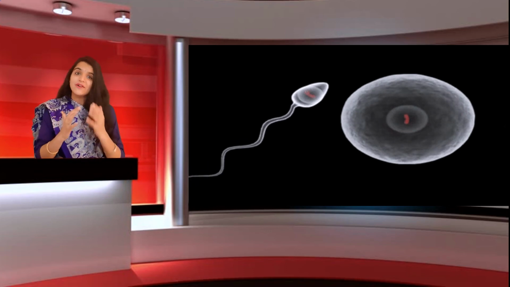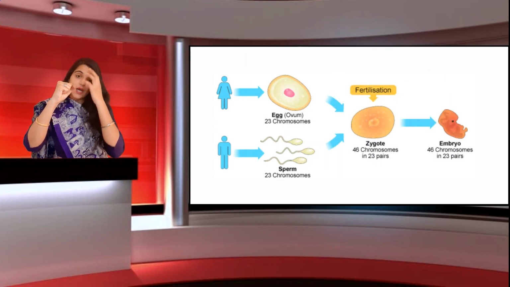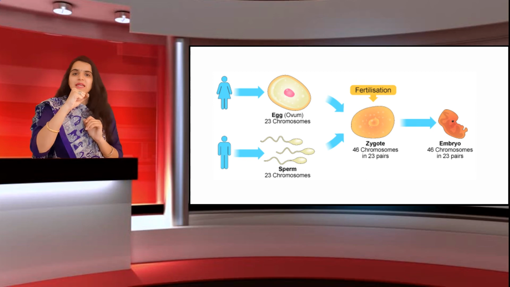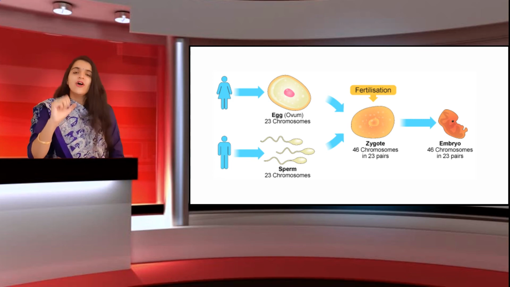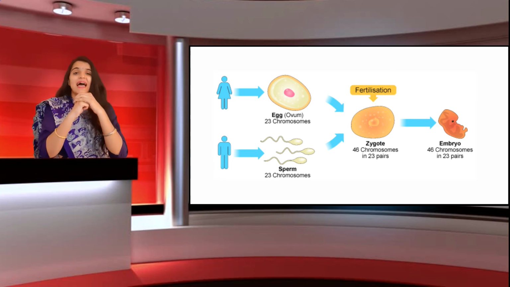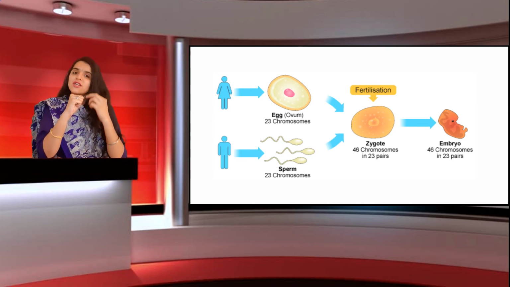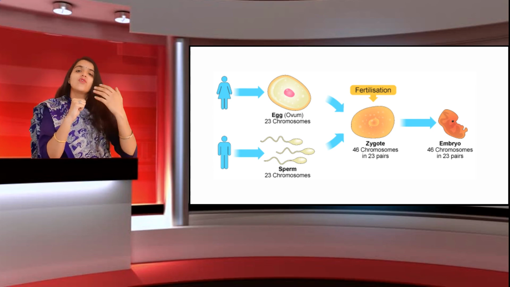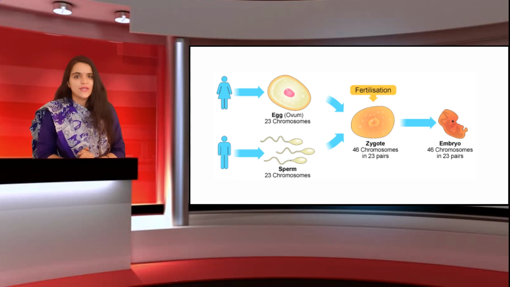Okay, now after that, the post-fertilization changes. Suppose a zygote will form. It depends on the two types of organism. Suppose this is a zygote. If it is an oviparous animal, it will lay it in the external environment, and the egg will develop to form young ones in later stages. Whereas if we are viviparous, suppose this zygote is in a viviparous organism, then it will get all the nourishment inside the body, and after that it will form a young one when it comes out from the body of the female. That is a viviparous one.